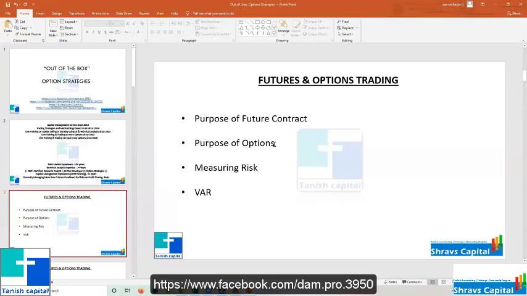If you have 1 lakh and you are trading Nifty, the margin is 1 lakh. But did you notice what the trade value of the Nifty future is? It is 75 times whatever rate it is trading at, say 10,000, so 7.5 lakhs you are trading. If tomorrow the market goes 3% down or 3% up, and it is in your favor, you will gain 3% of the total trade value, not of your margin. So you need to know what risk you are taking.